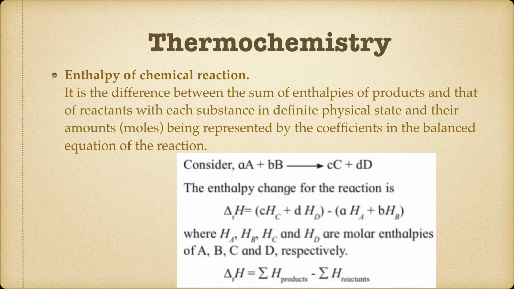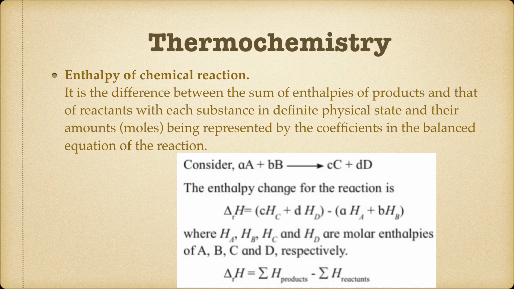So to understand this, we'll just consider a reaction, say aA + bB going to cC + dD. Capital A and capital B are the reactants, capital C and capital D are the products, small letters over there are the moles of reactants and the products, or the coefficients of the reactants and the products. Now the enthalpy change of the reaction is represented by Δr H. Understand, it is small r of H. That will be equal to